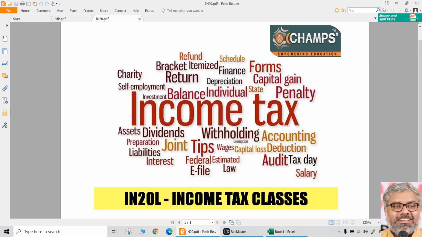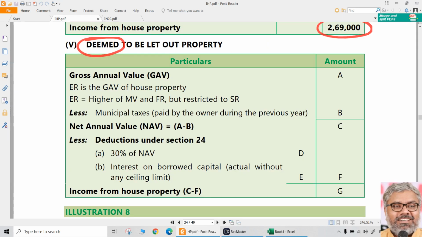Of course, the overall methodology of computation is always the same. First, finding out gross annual value if required, then deduct municipal taxes, we get net annual value, then give deductions under section 24A and 24B, we get income from house property. If any past unrealized rent or any arrears of rent is realized now under section 25A, we have to make that also taxable after giving a proper deduction of 30% on that as well. So the methodology to compute the income from house property is already known to us. Only thing is we are just encountering different scenarios.